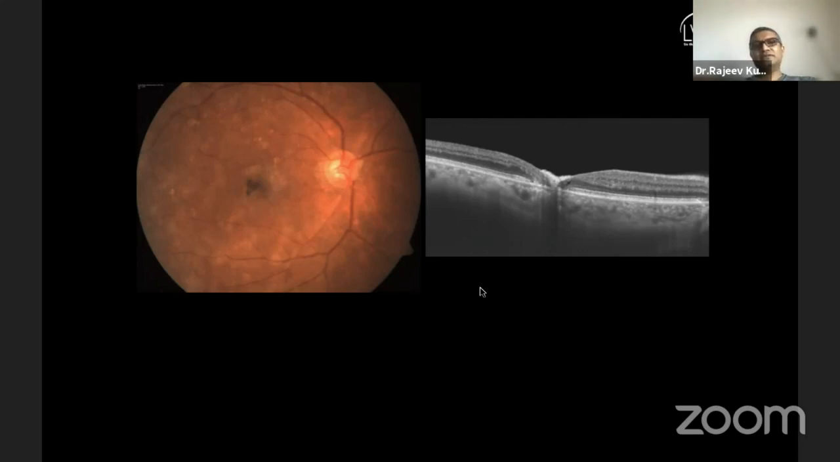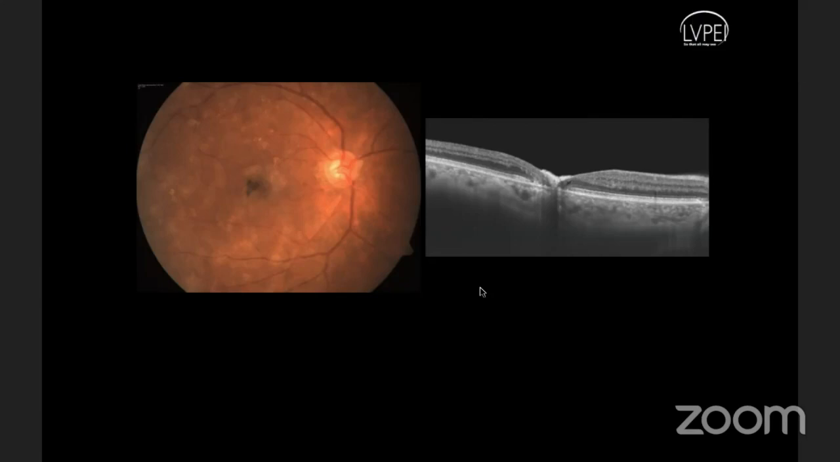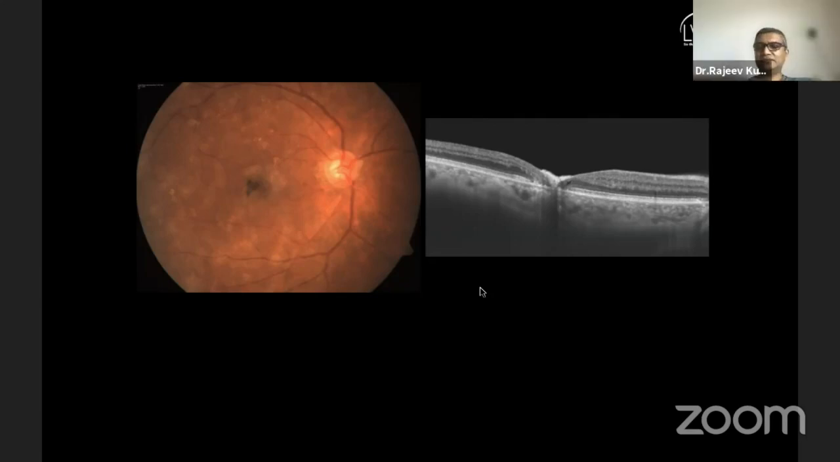But what is the current knowledge which we have about this disease, at least in terms of OCT and OCT angiography, which would help us to give answers to these, is what I'm going to touch upon today.